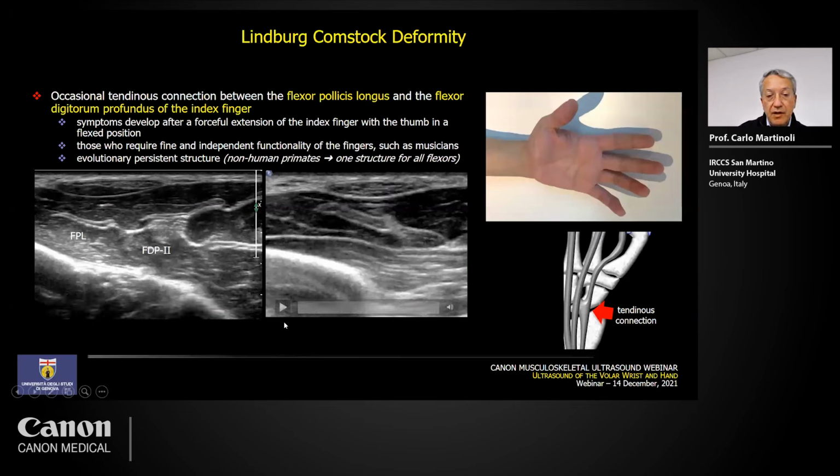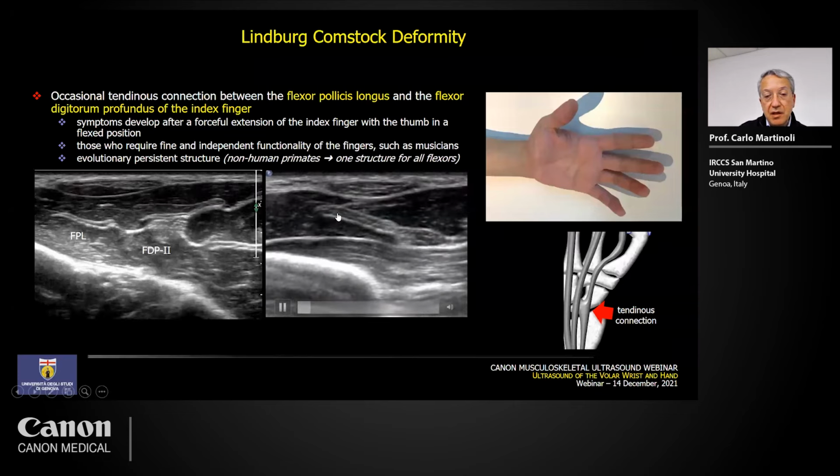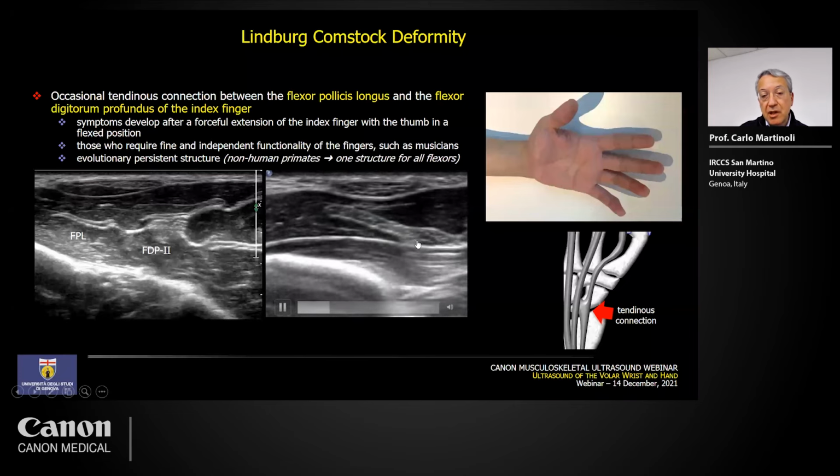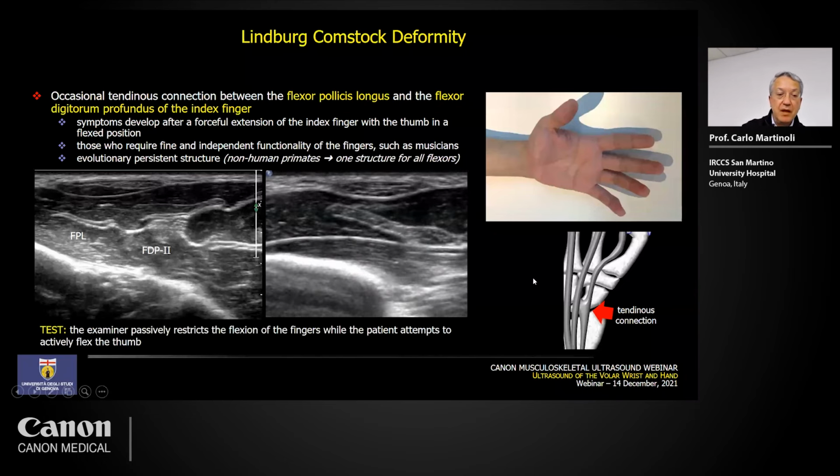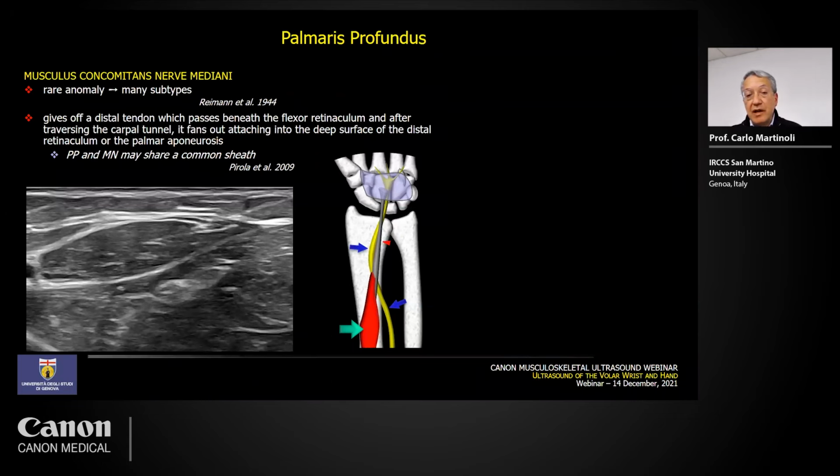And in the other video clip, you can also see the conjunction, the bridge between the two tendons, and you see the conjoint movement of the two structures. So remember, this is a variant related to a very tiny tendinous bridge connecting the two structures. And it has to be recognized when the patient is submitted to ultrasound examination, because he or she realizes that the movement of the thumb is not completely autonomous.